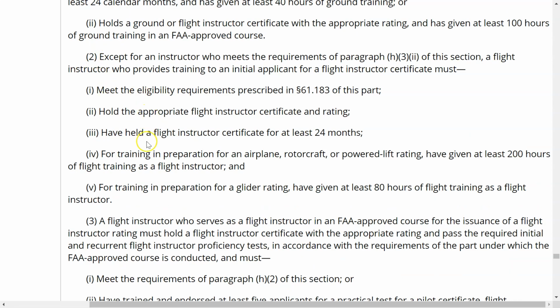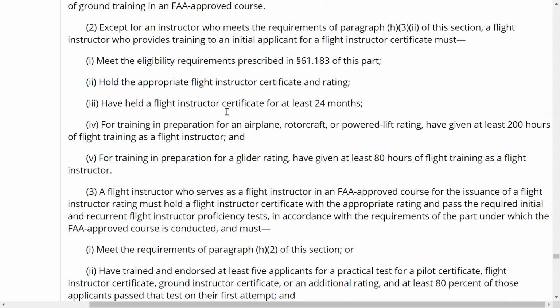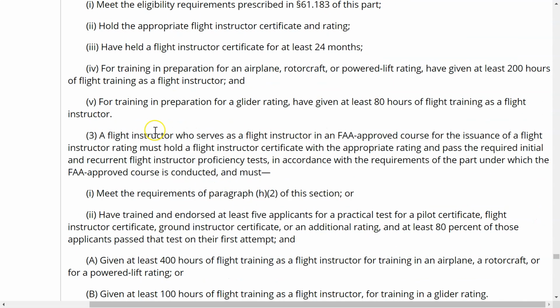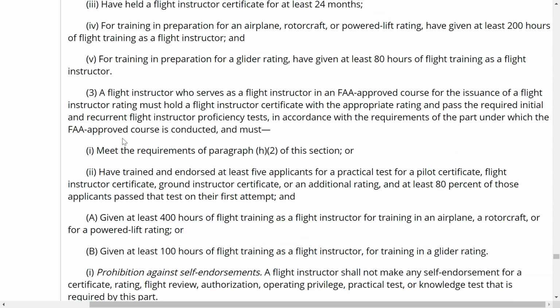So what is this 2 saying? Basically saying you've got to meet all the requirements of 183. You've got to hold the appropriate certificate and rating. You must have it for over 24 months, and you must have given 200 hours of flight instruction. I have known people who have interviewed for a position as a flight instructor to give flight instruction for CFI initial applicants, and they had been a flight instructor for over 24 months, but they had not given over 200 hours of flight training. It's very important that you check for that if one day you're required to check that for one of the companies that you may work for.